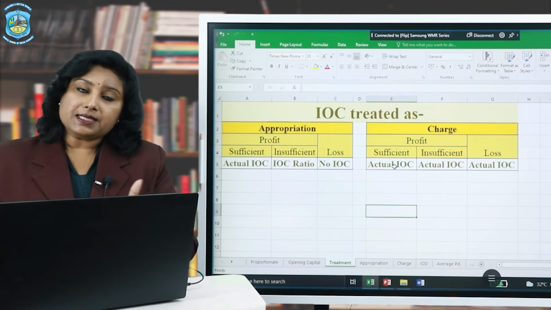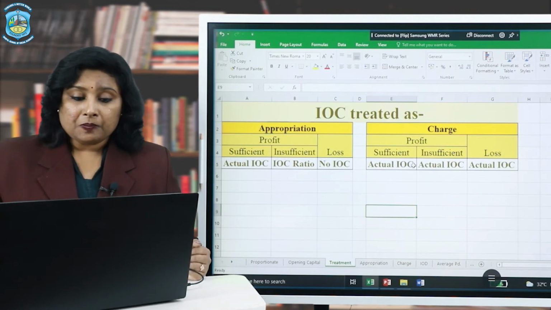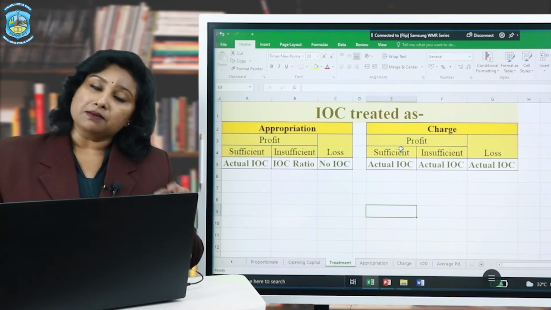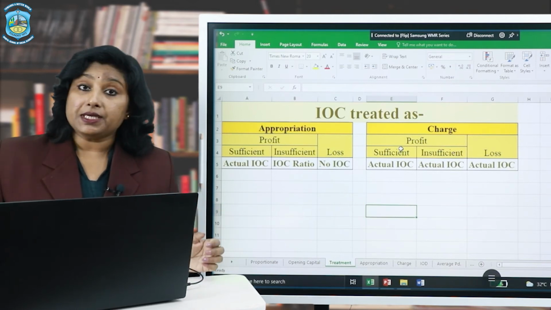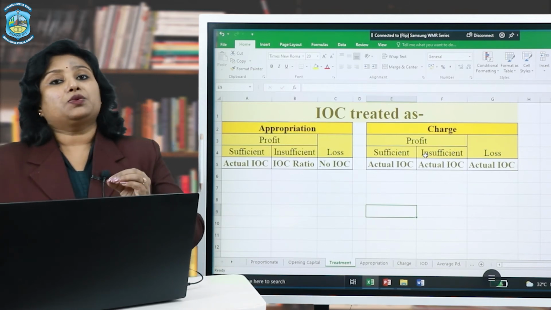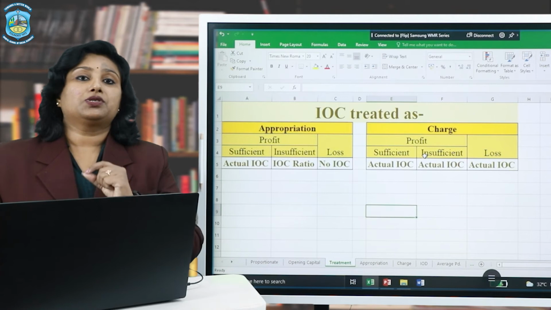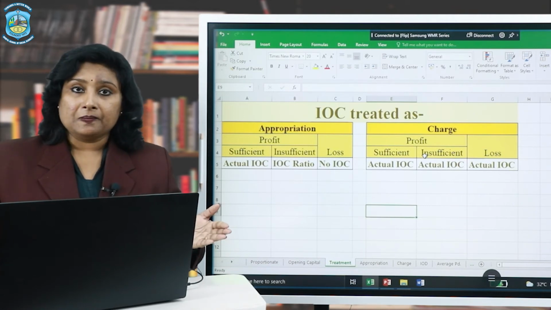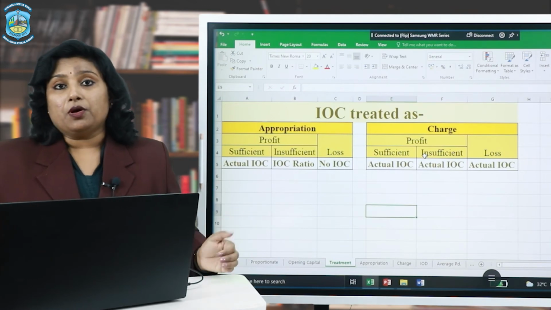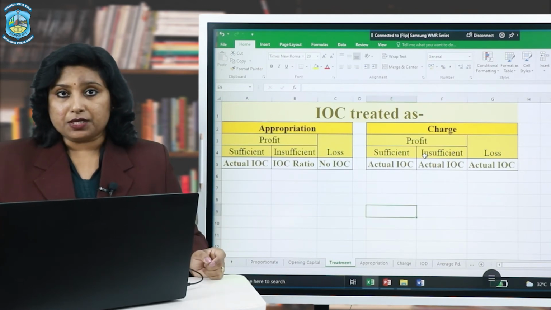Again, in the three same situations, we will try to understand that even if sufficient profit is there, actual IOC will be given just as the previous one, that is when it is treated as an appropriation. When there is insufficient profit, even in such a situation, you have to give actual interest on capital because it is a charge, even if it results into loss which is to be borne by the partners in their profit sharing ratio.